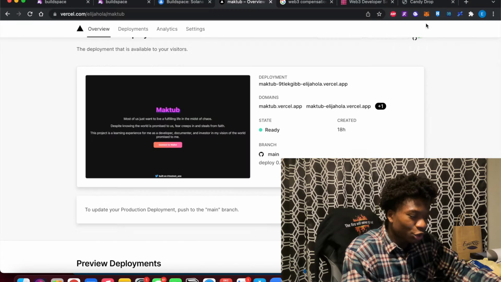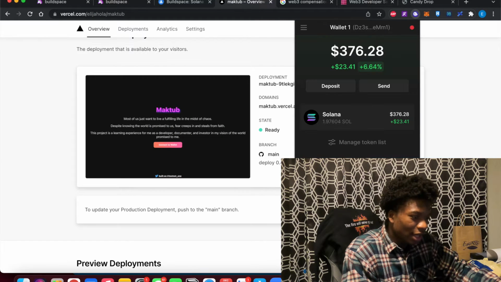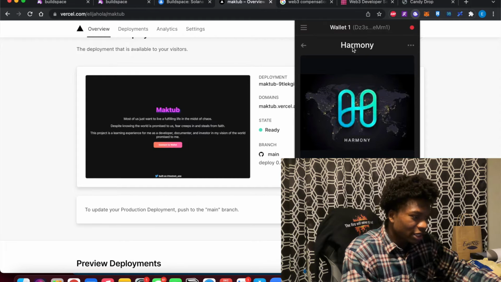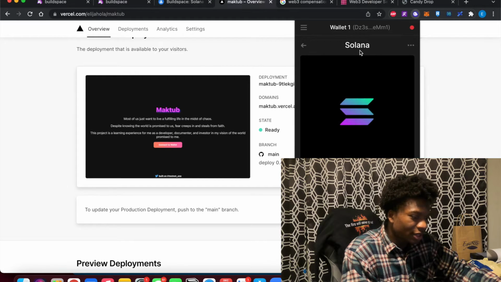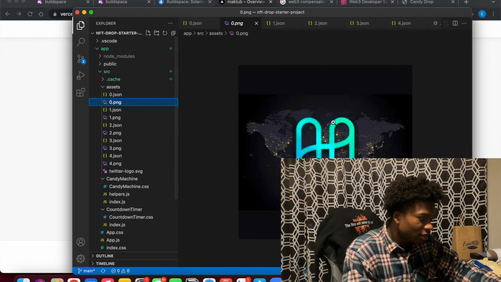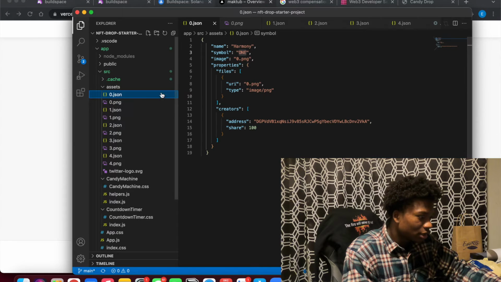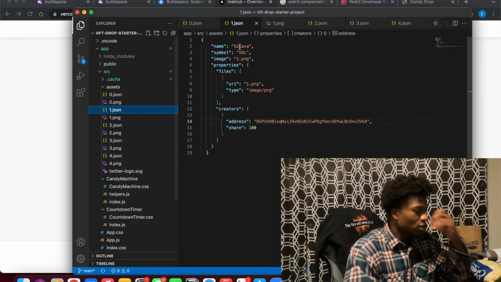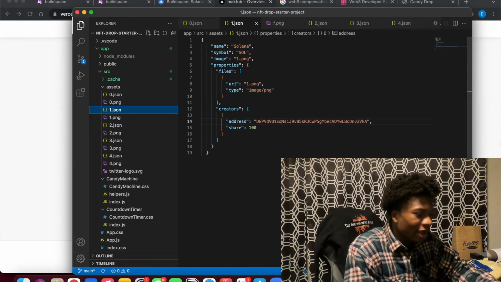I think I might be able to show you if I'm still on Dev Network. I am. As you can see here, this is the one, Harmony, and the second one here, Solana. And we're going to go back to the code base, and we're going to see this one is Harmony, and Harmony, Solana, second one, and Solana. So pretty cool, right?